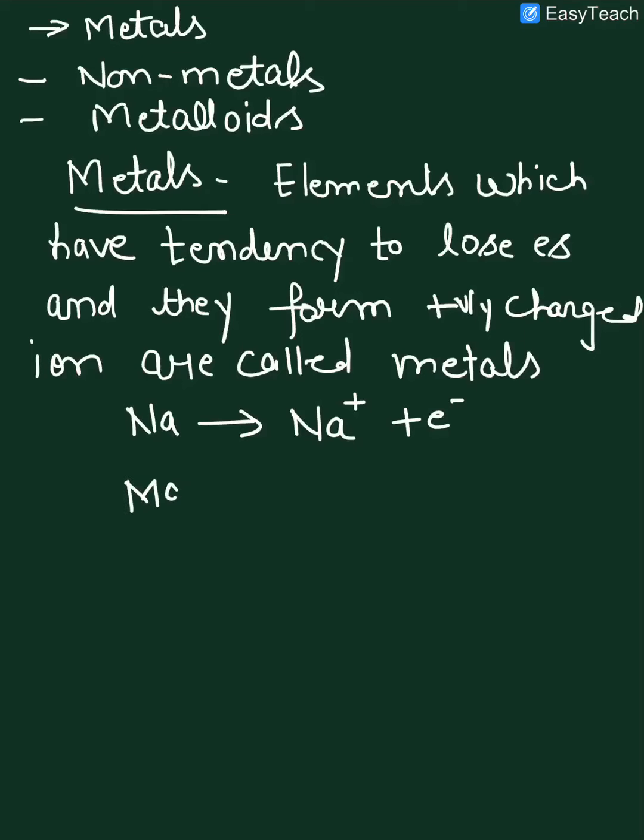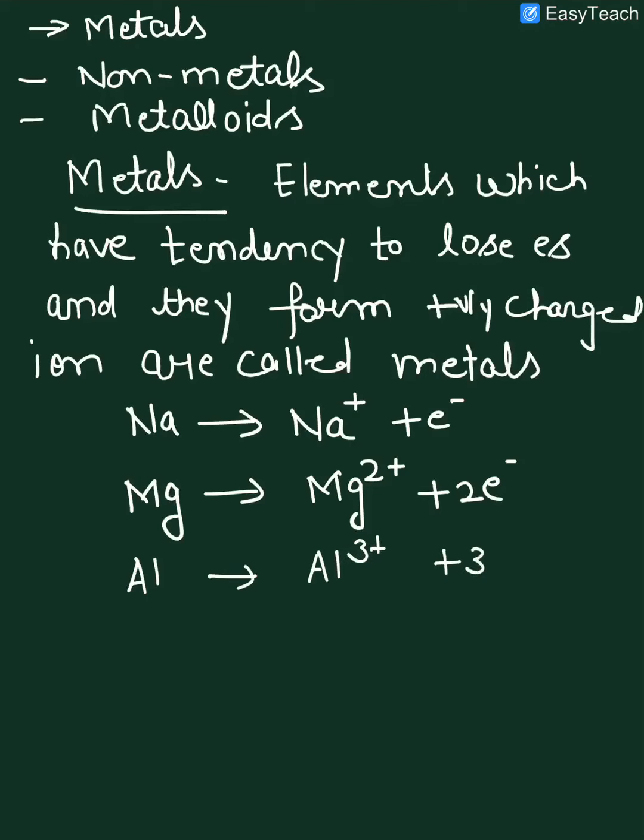If we consider magnesium element, it has the tendency to lose 2 electrons, so it loses 2 electrons and forms Mg2+ ion. If aluminium loses electrons, it forms Al3+ ion and 3 electrons are released. So all these are considered as metals.